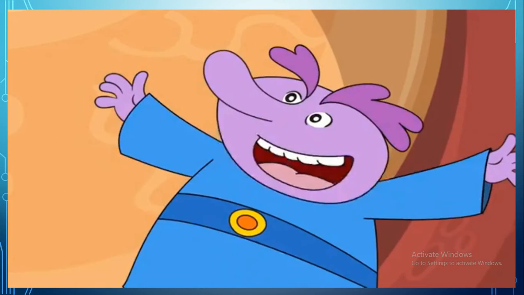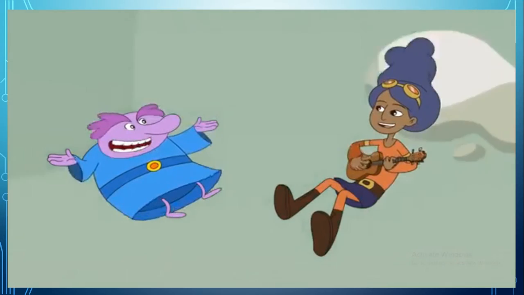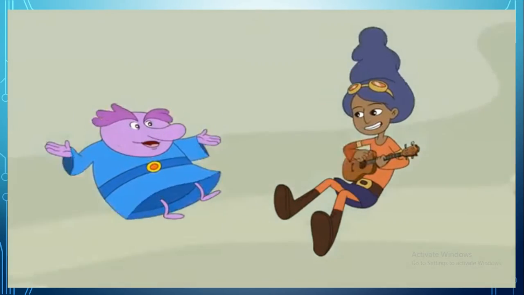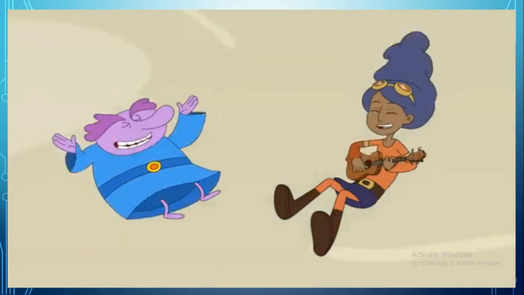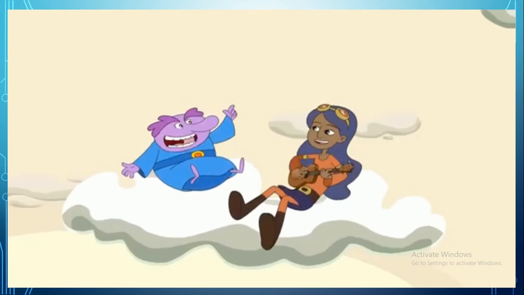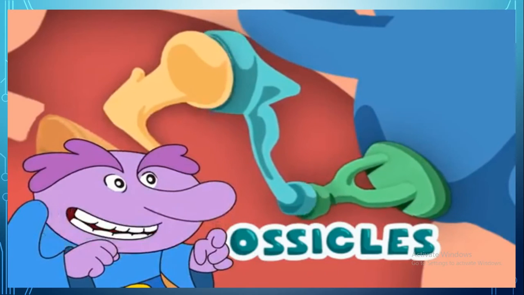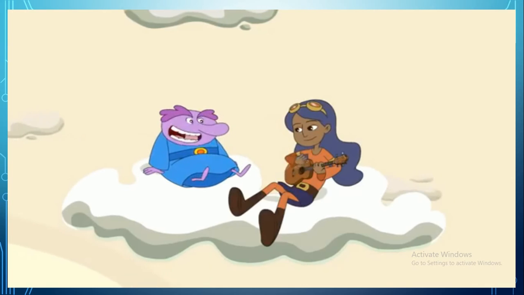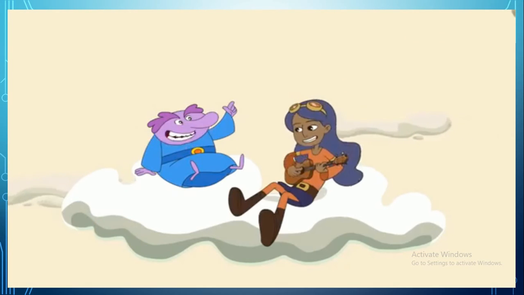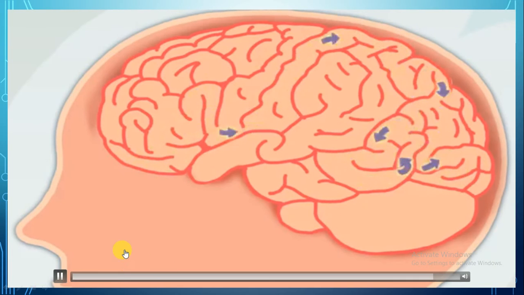What a fine idea! Earplugs to the ear you will need if you want to hear. Outer, middle, and inner ears. The sound gets funneled in the pinna through the ear canal to the middle ear, where the sound makes the eardrum vibrate, moving the ossicles. The ossicles move the liquid in the cochlea in the inner ear, which moves the tiny hairs inside the cochlea, sending signals to your brain so you can hear.